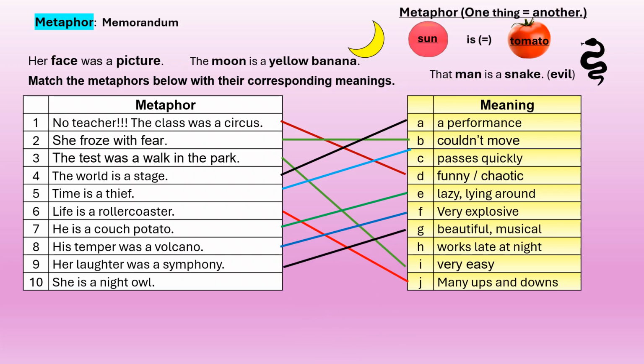Her laughter was a symphony: enjoyable, beautiful, musical, anything you can say that complements it. She's a night owl. She works late at night. How many did you get right? Excellent. You got 10 out of 10. Great. Let's move on.